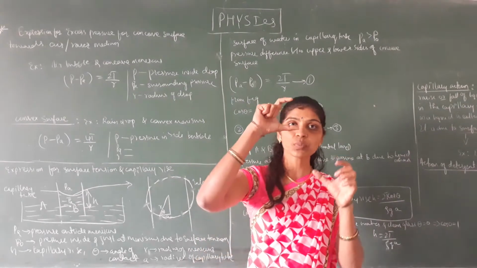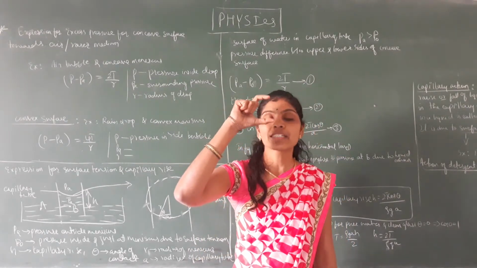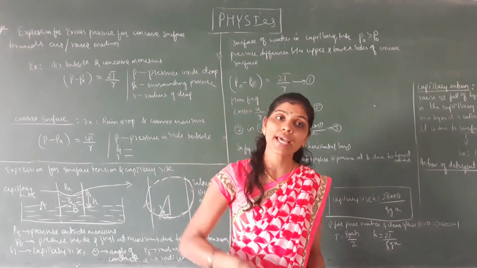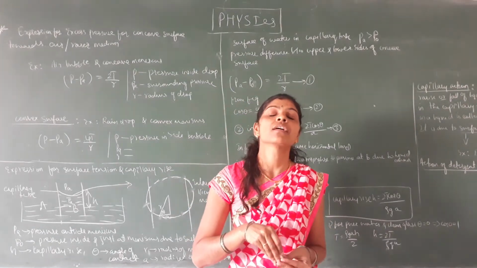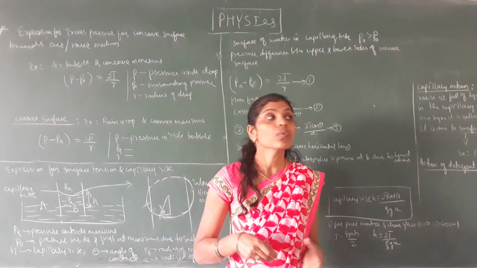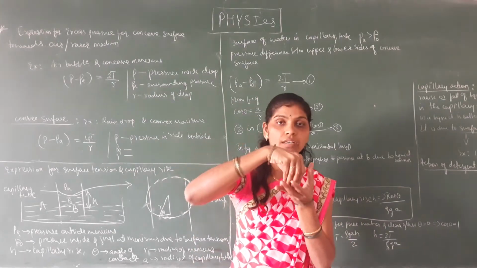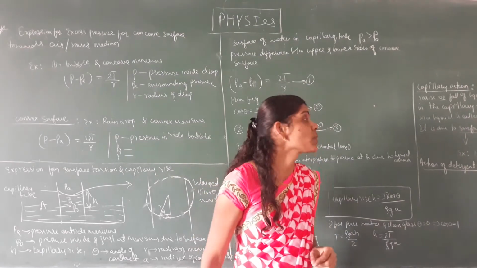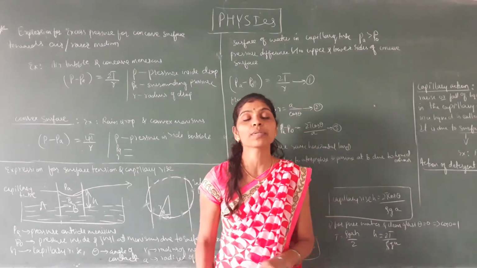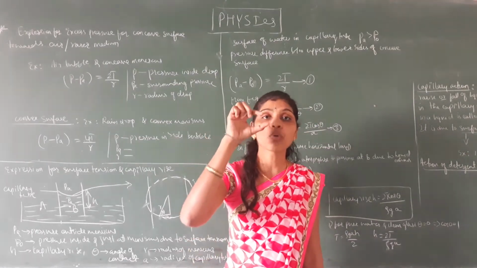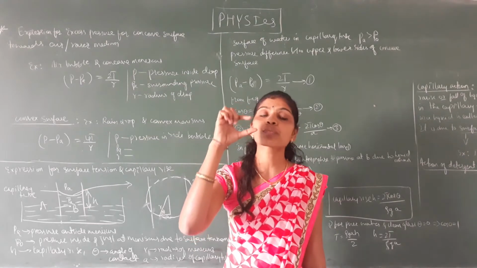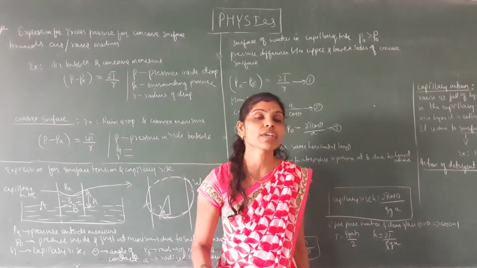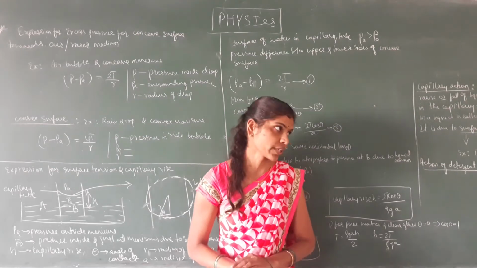A capillary tube is a tube which has a narrow diameter. If you dip it in water, the water level rises up in the small narrow tube. That is nothing but a capillary tube. It is a fine bore, a small narrow tube, and that is what we are going to call a capillary tube.